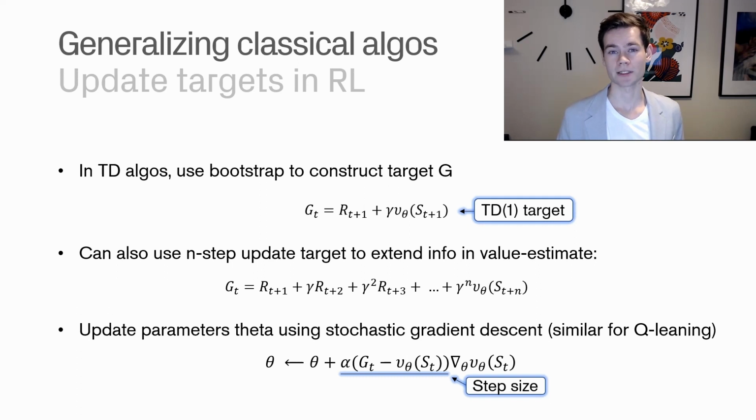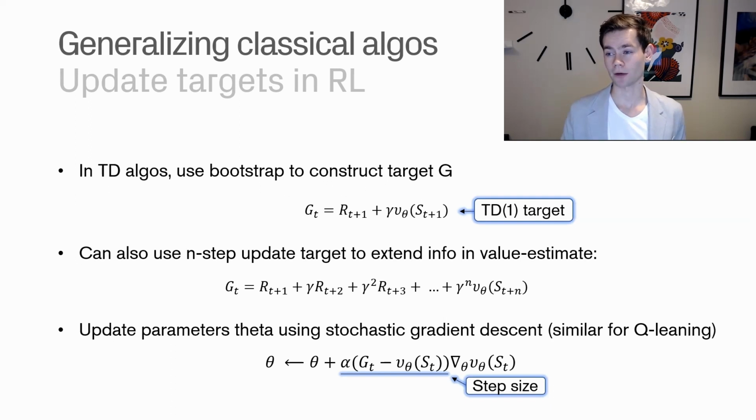The easiest version is a TD1 target. You say that our target is going to be the reward that we get in the next step plus the discounted value of the value function in the next step. So basically, it's the reward right now plus a discount of what we get in the future. That's a very common approach to doing this.